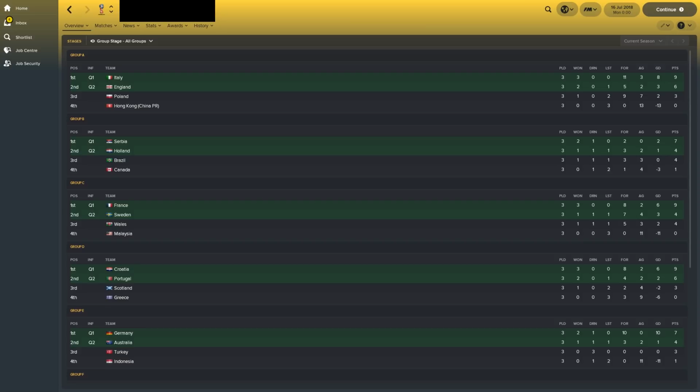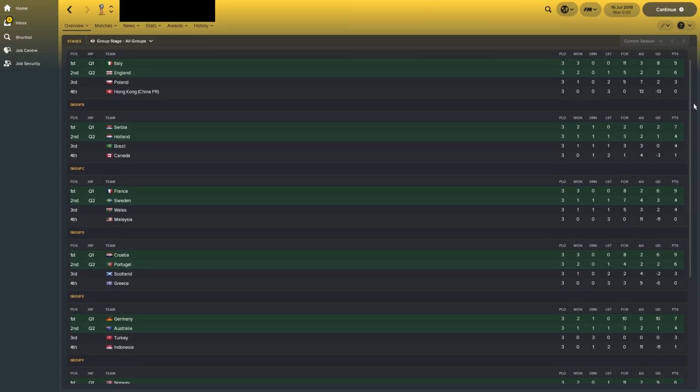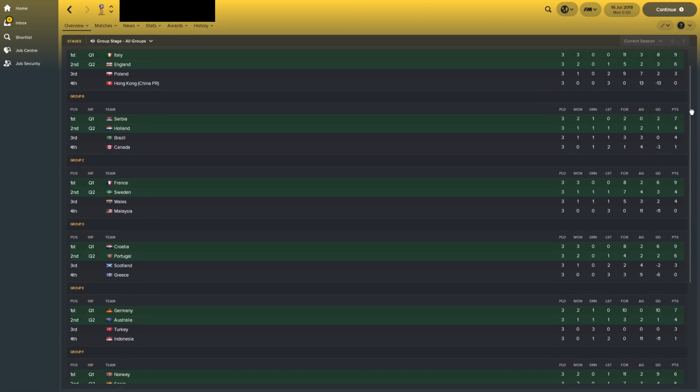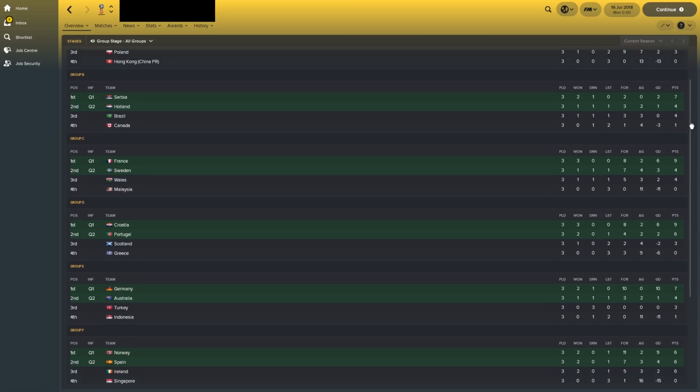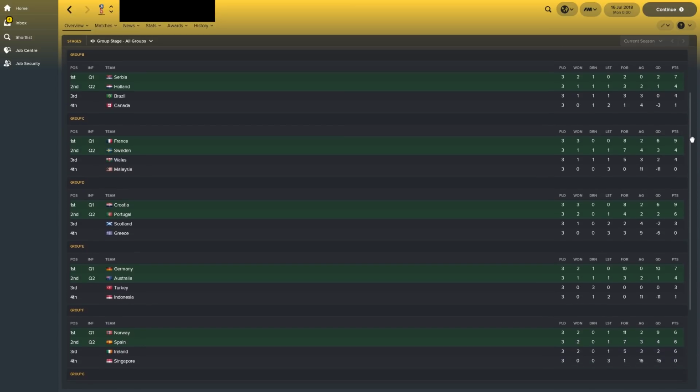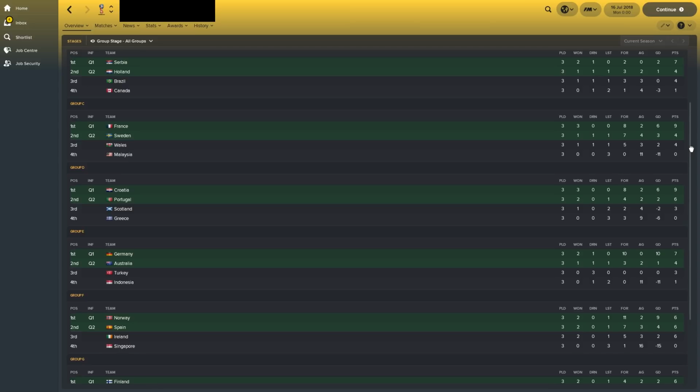But you can see here, Italy and England qualified from Group A. Italy very comfortable. Serbia and Holland went through from Group B, with Brazil getting knocked out. That is a massive shock. France and Sweden went through from Group C, Wales just missing out on goal difference. Croatia and Portugal went through from Group D.